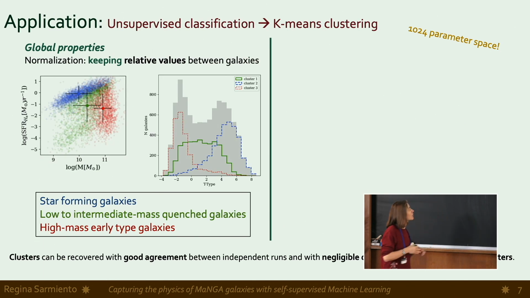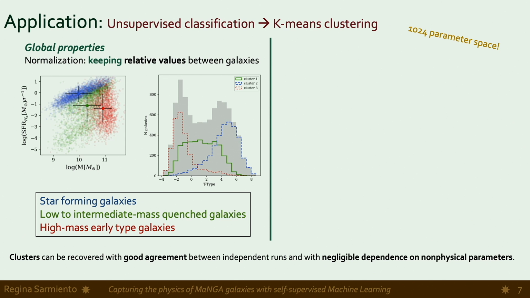So in the clustering applications, what we did is just use a standard algorithm for clustering, like k-means, separating into 3 groups. You can see that in this plot with mass and star formation rate, one of the clusters falls in the star forming main sequence. Then we have a group of high mass early type galaxies and another cluster that has low to intermediate mass quiescent galaxies. And if we look at the morphologies of these clusters, we can also see that, for example, the star forming galaxies have the latest types, as we could have expected. So that's great.